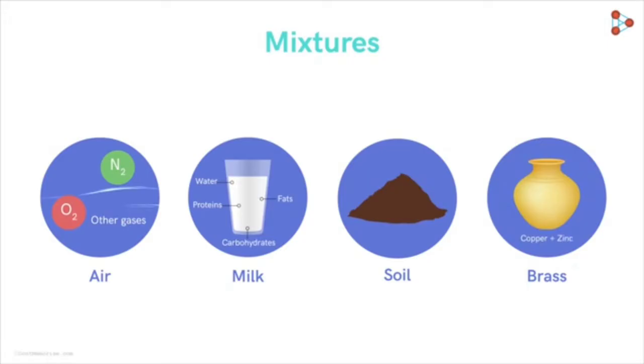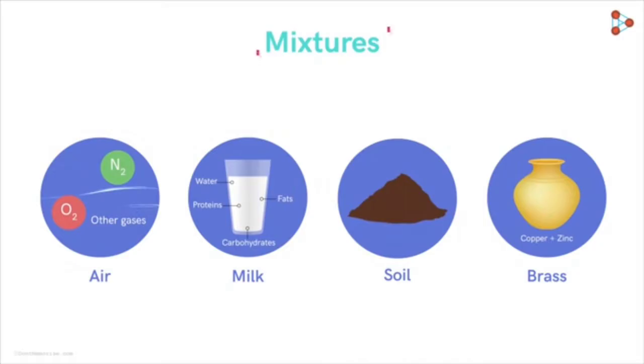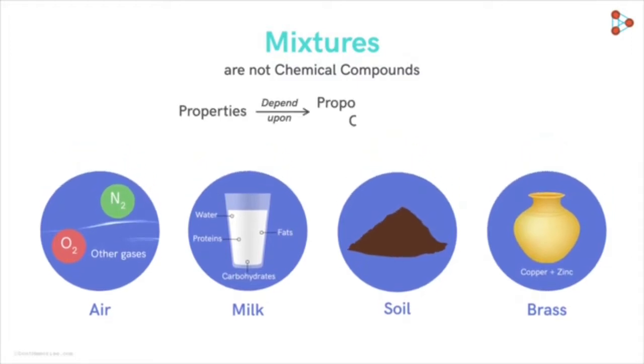and zinc. Most of the substances that we come across in our daily life are mixtures of two or more pure substances. We know that a mixture is not a chemical compound. In all of these examples, the different components in the mixture are not chemically combined. That is, they do not chemically react with each other to form compounds. There is one interesting characteristic of a mixture. Its properties depend on the proportion of the different components in it.